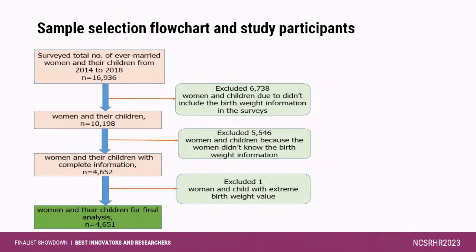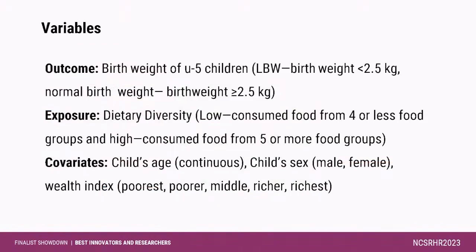In this study, our outcome variable was birth weight. We categorized it as low birth weight if birth weight was below 2.5 kg, otherwise normal weight. We considered dietary diversity as our exposure variable, low and high dietary diversity. Also, we included some important covariates like child age, child sex, and wealth index.